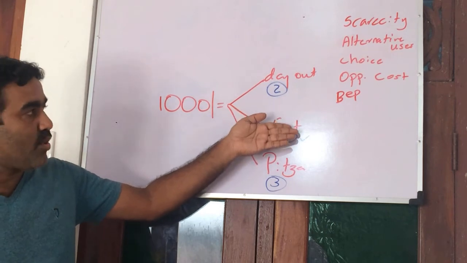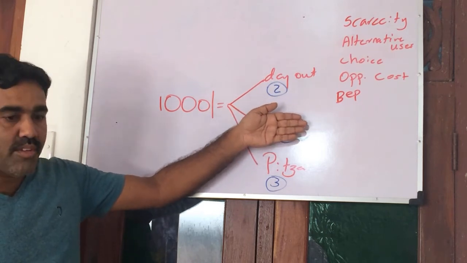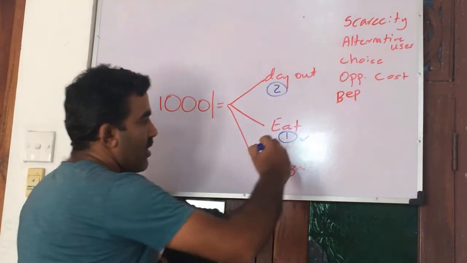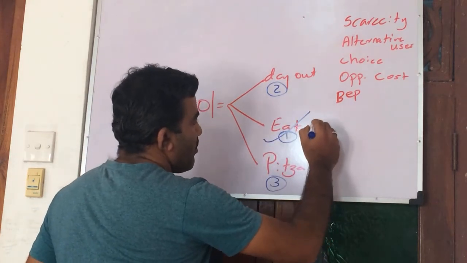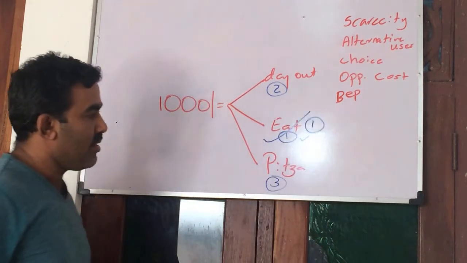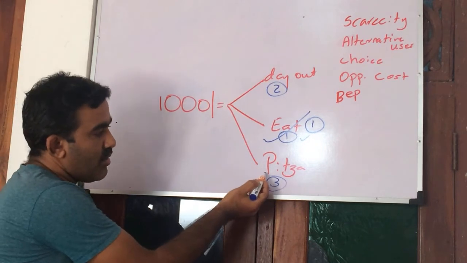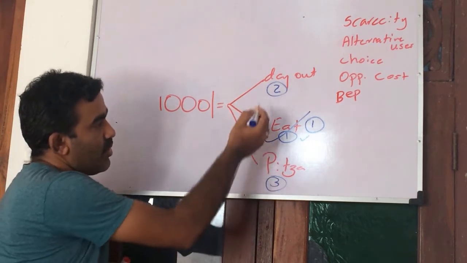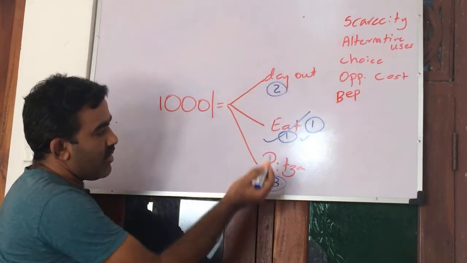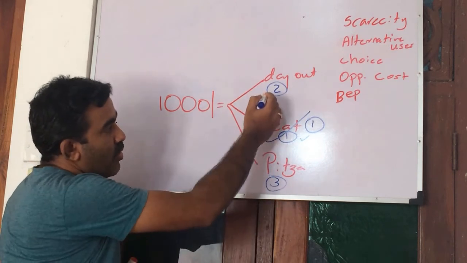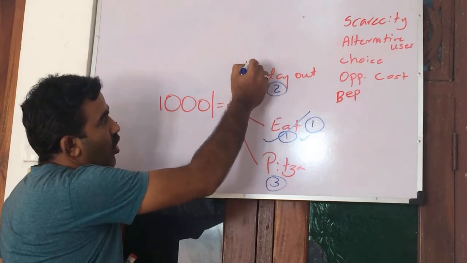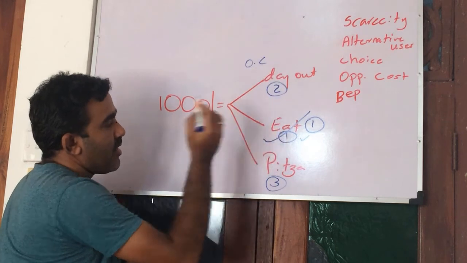The selection is known as choice. When you select this, it becomes your first. Then you have to leave the other two. I rank this as number 2, this as number 3. So we call this number 2 the opportunity cost of eating at McDonald's.